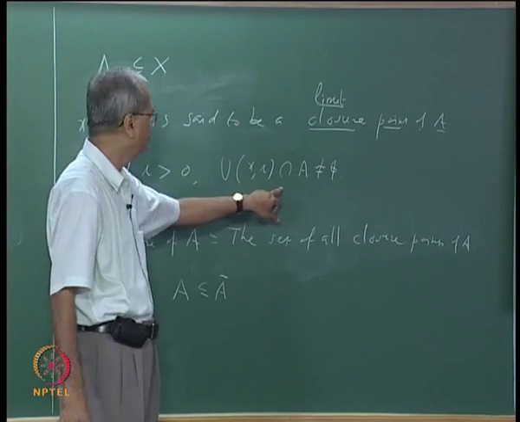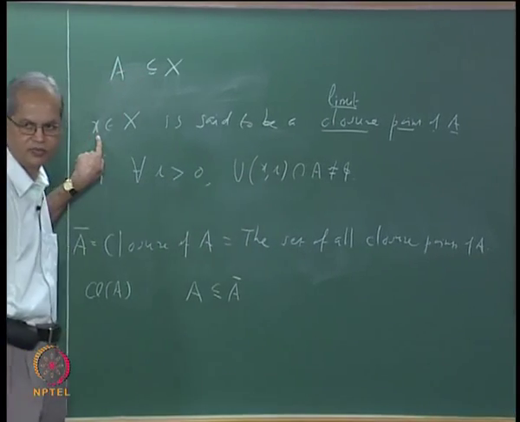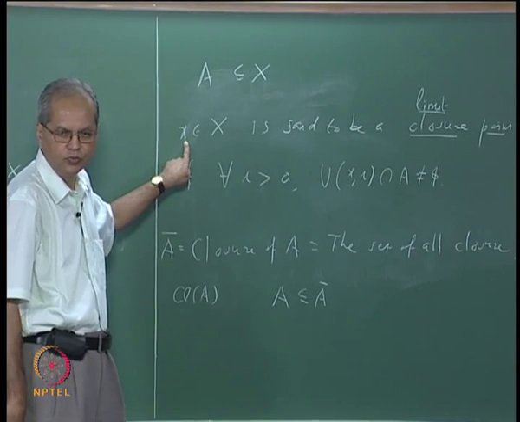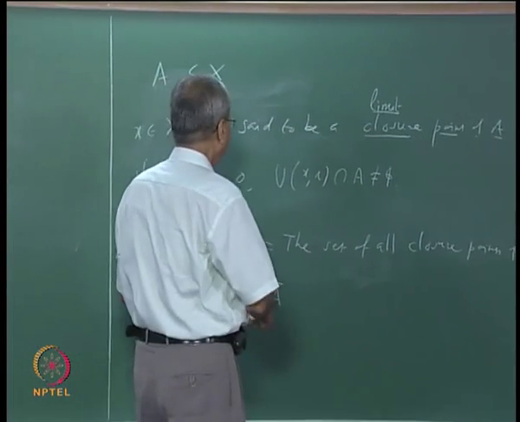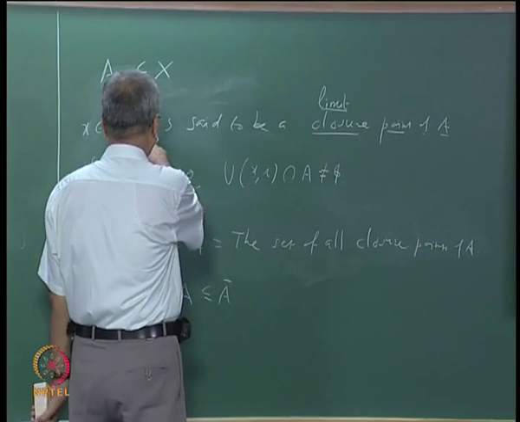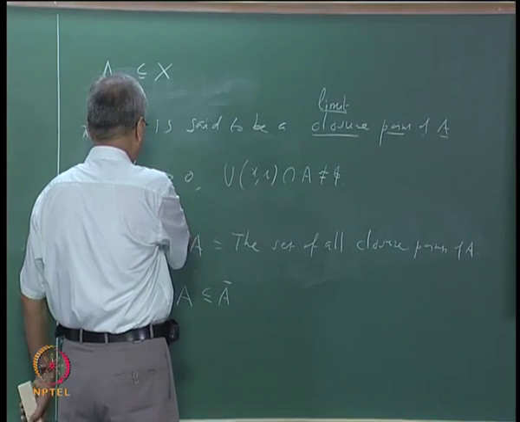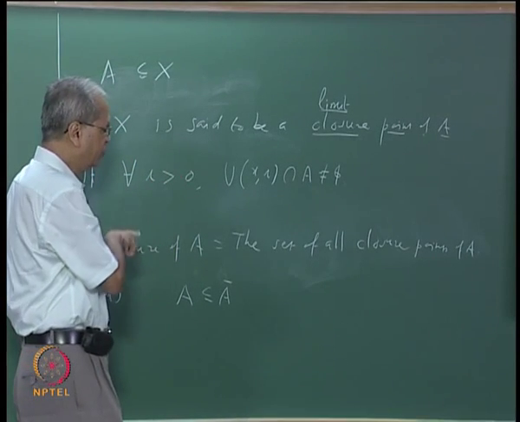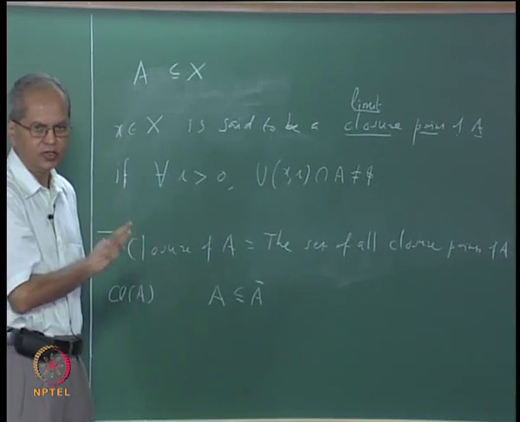It should contain some point which is different from this point x. Then it is called a limit point. That is, if every neighborhood, every open set or every open ball containing x contains a point from A different from the point x, that is called a limit point.